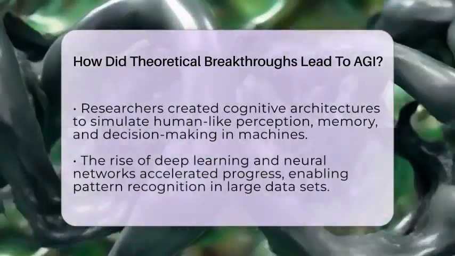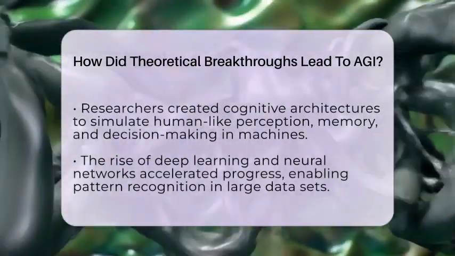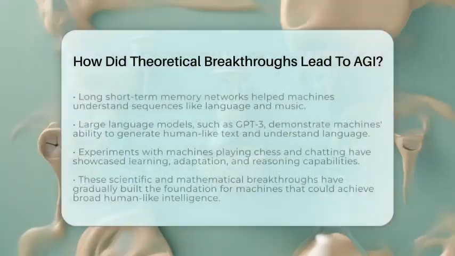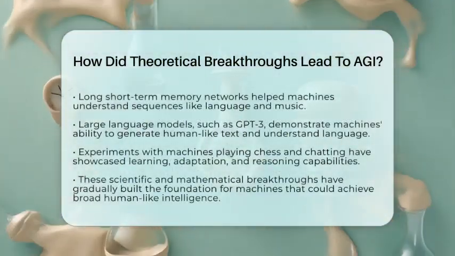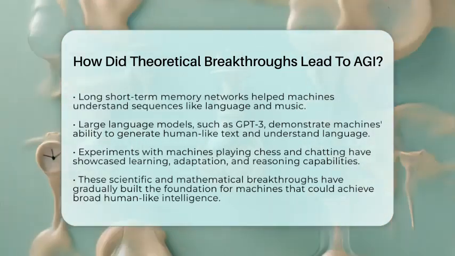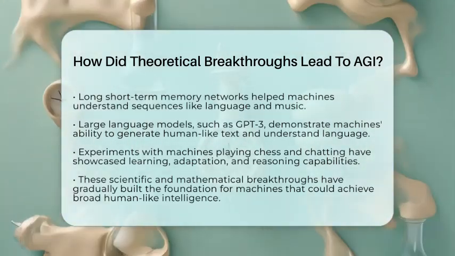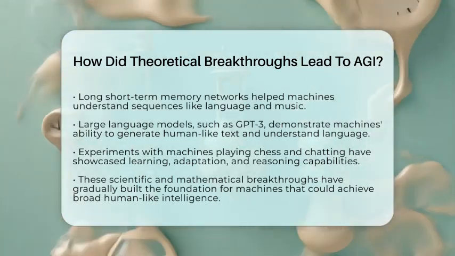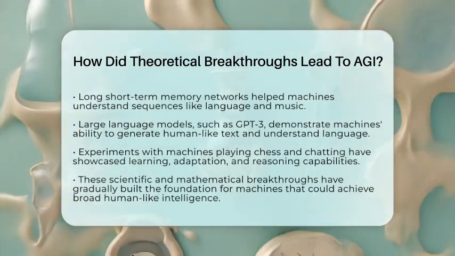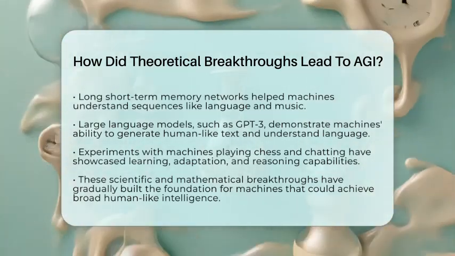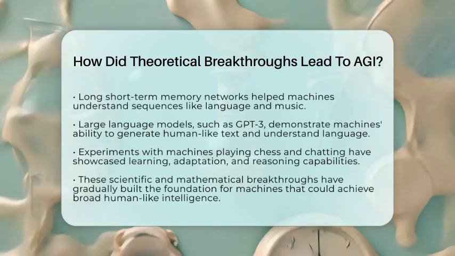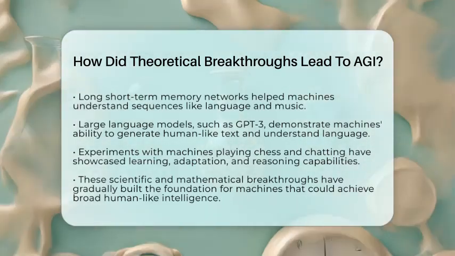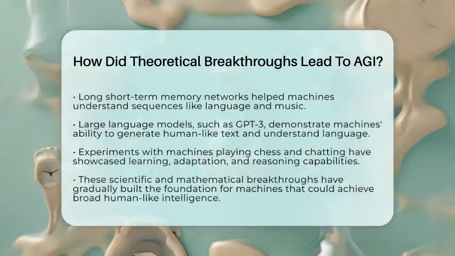For example, long short-term memory networks helped computers understand sequences, like language or music. Large language models, such as GPT-3, can generate text that sounds surprisingly human. They can translate languages, answer questions, and even write stories, showing how machines are starting to understand and use language in flexible ways. From the strange experiments of teaching machines to play chess or chat convincingly, to the quirky results of neural networks that mimic human quirks, these breakthroughs have shaped the path toward AGI.